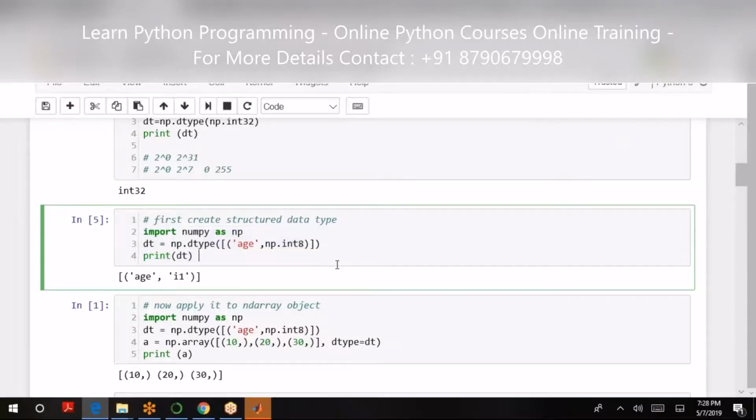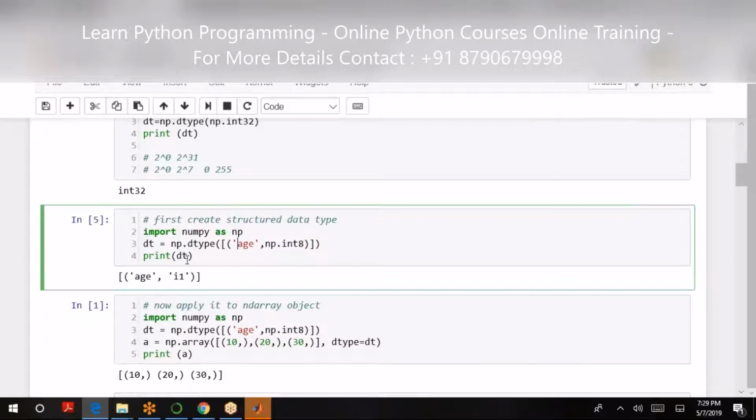Now, this type of thing we have done maybe using a dictionary typically. Instead of that, now, in all cases, we should import NumPy first. So that is the mandate. So I have imported NumPy. Then np.dtype age, np.int8.